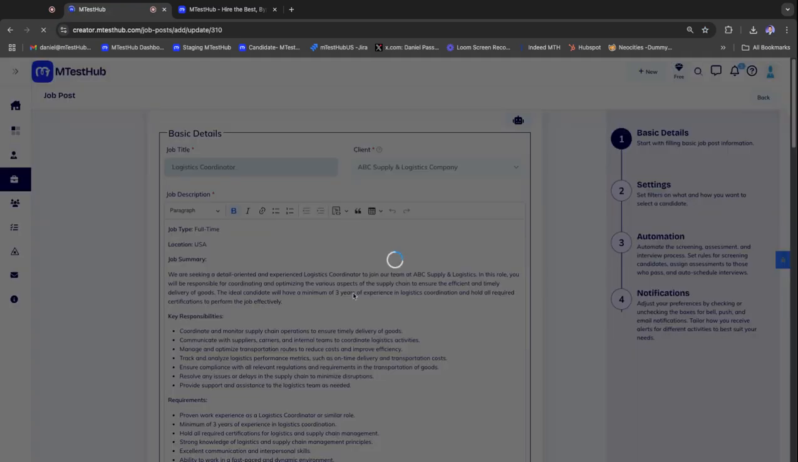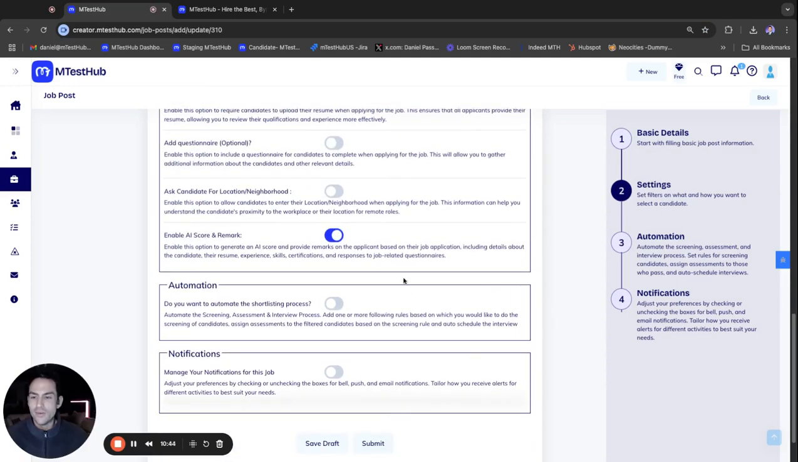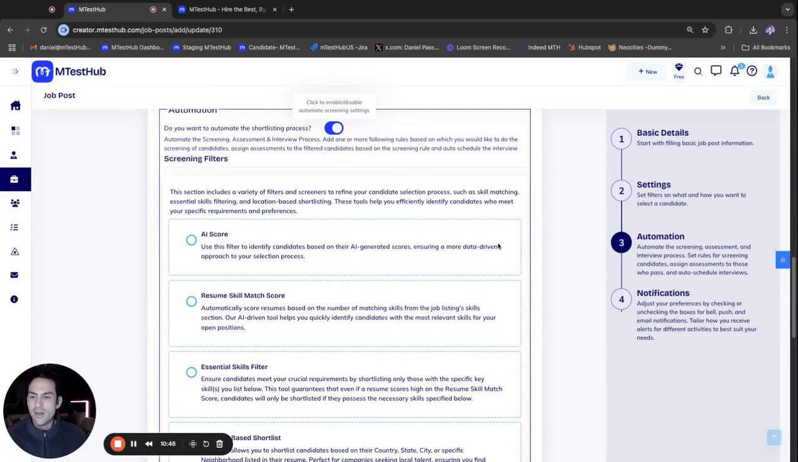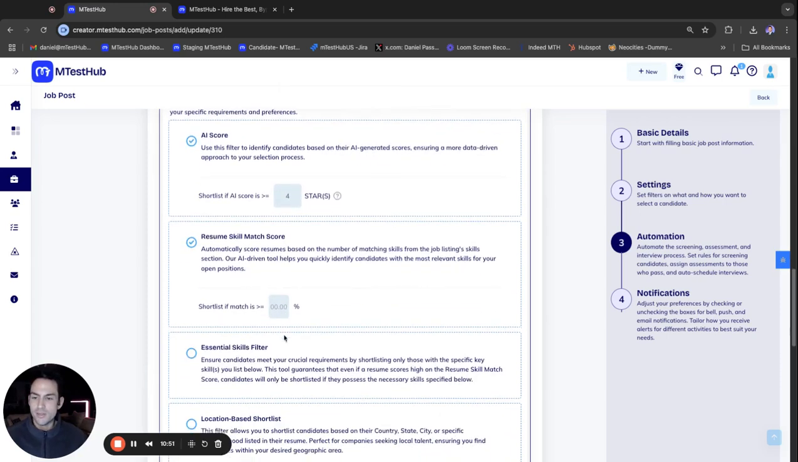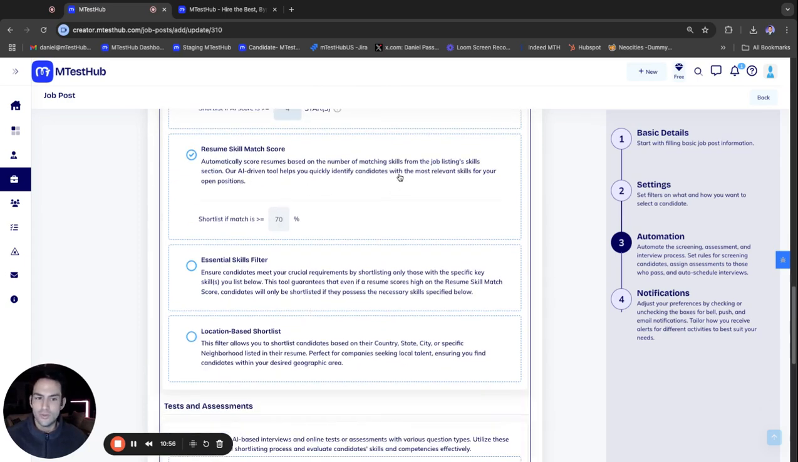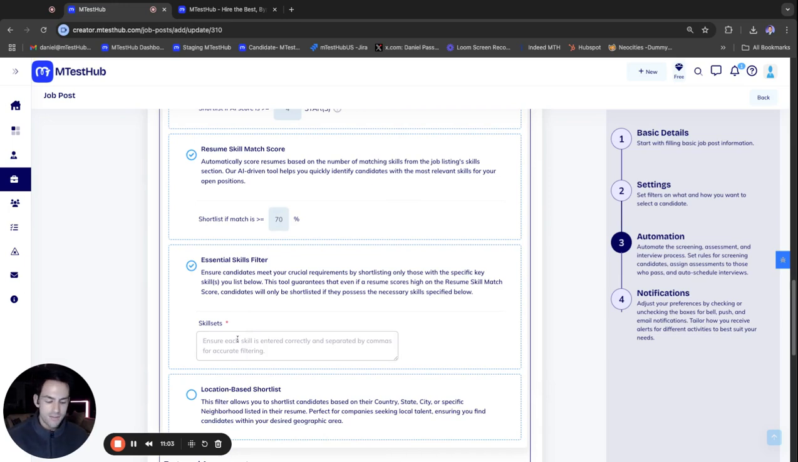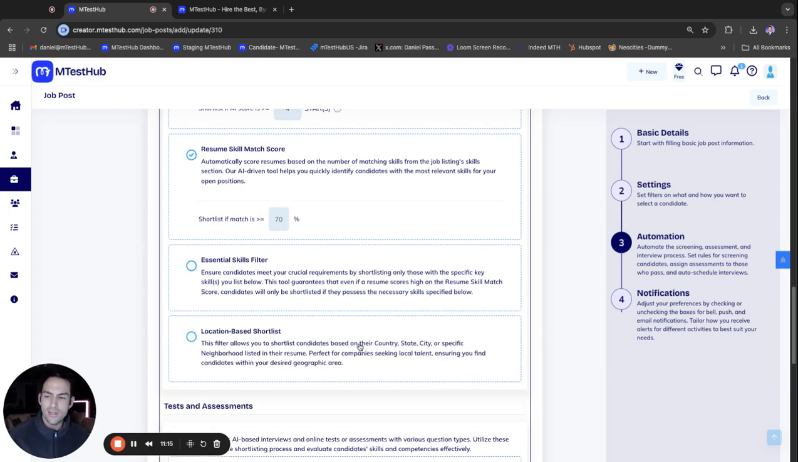So there is a section called automation. And in the automation, we can set up an AI score of minimum 4 stars, resume skill match score of minimum 70%, which uses skills from the job role and matches it to the skills keywords in the resume. We also have essential skills. If they have a specific license, you can put that license name. So if they don't have that specific license in their application, then they won't get shortlisted. So that's good for jobs that require specific license or certifications.